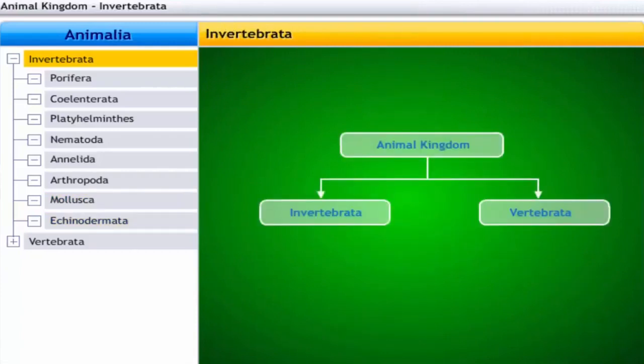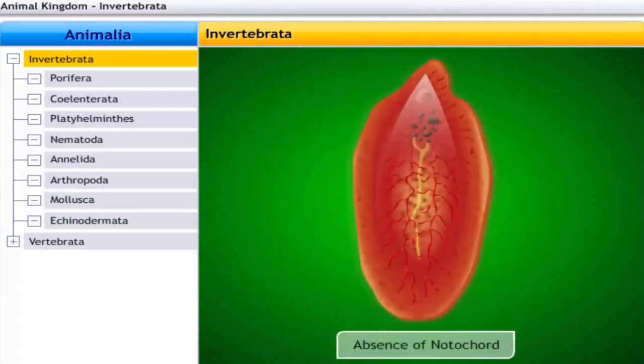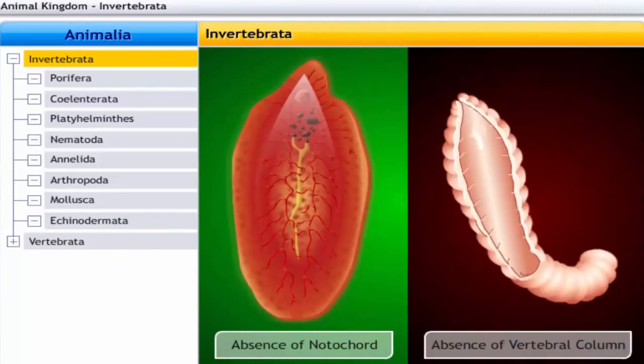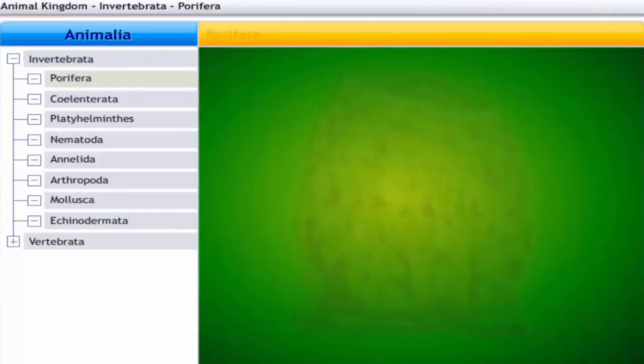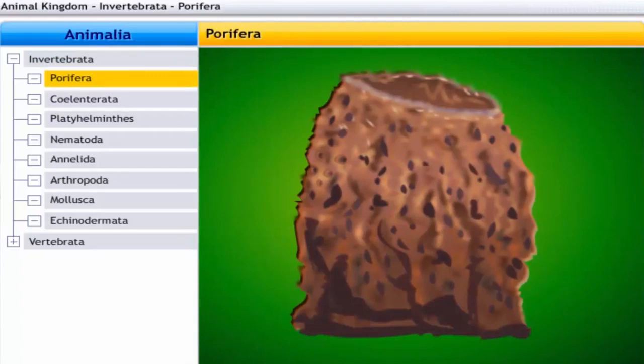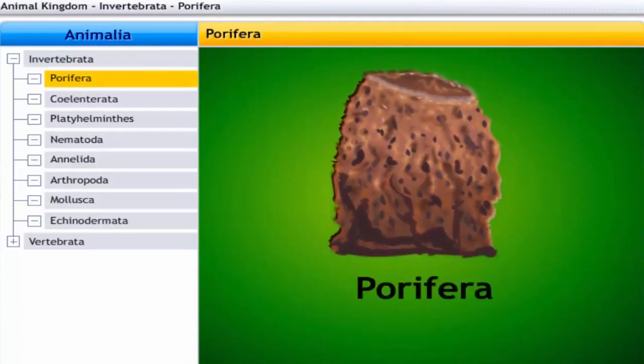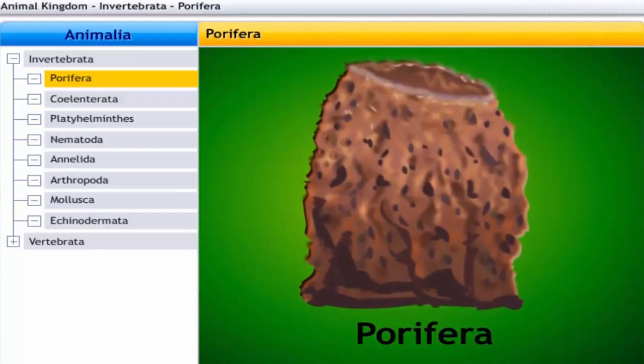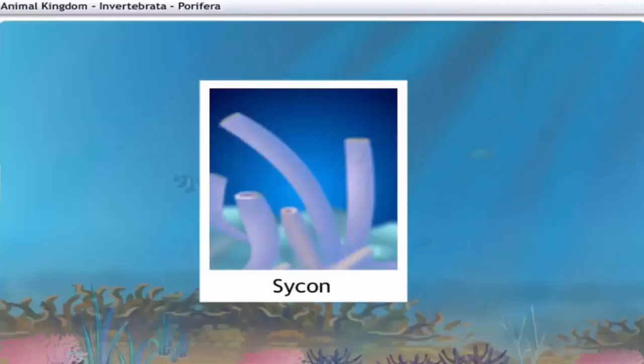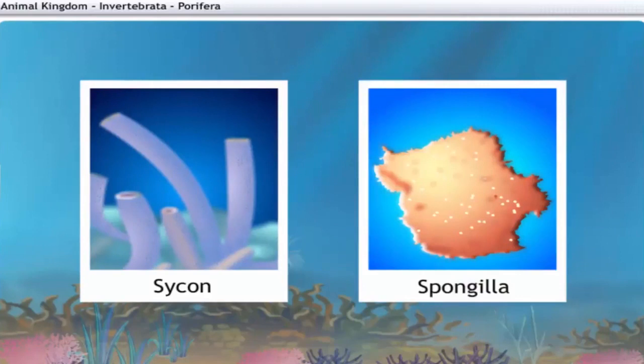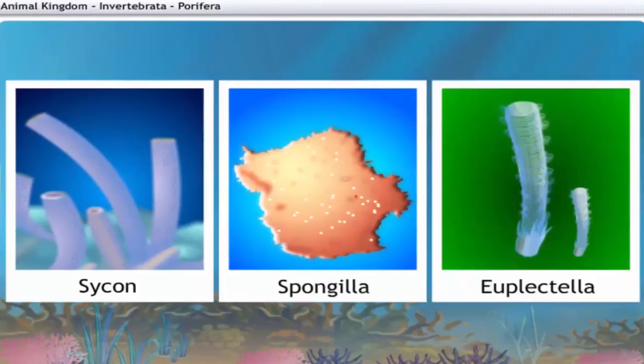Invertebrates are characterized by the following features: absence of a notochord and absence of a vertebral column. Porifera get their name from 2 words, pori meaning holes and fera meaning bearing. The phylum Porifera includes Cycon, Spongilla, and Euplectella.